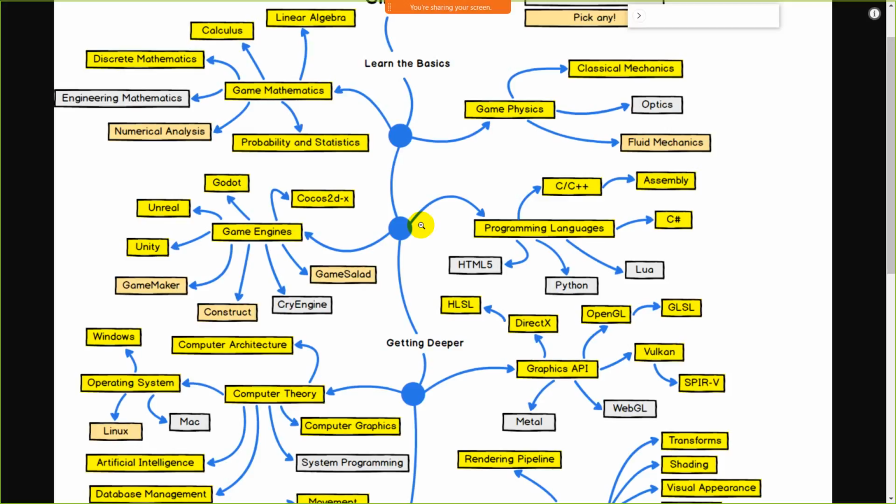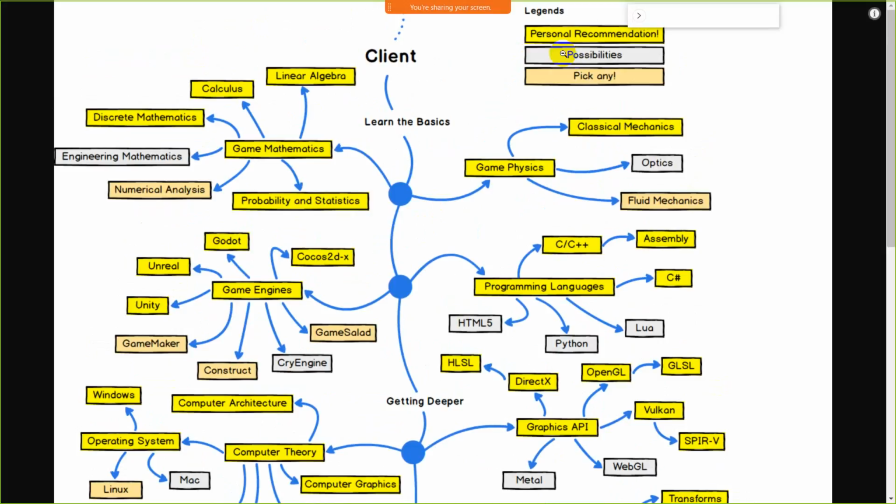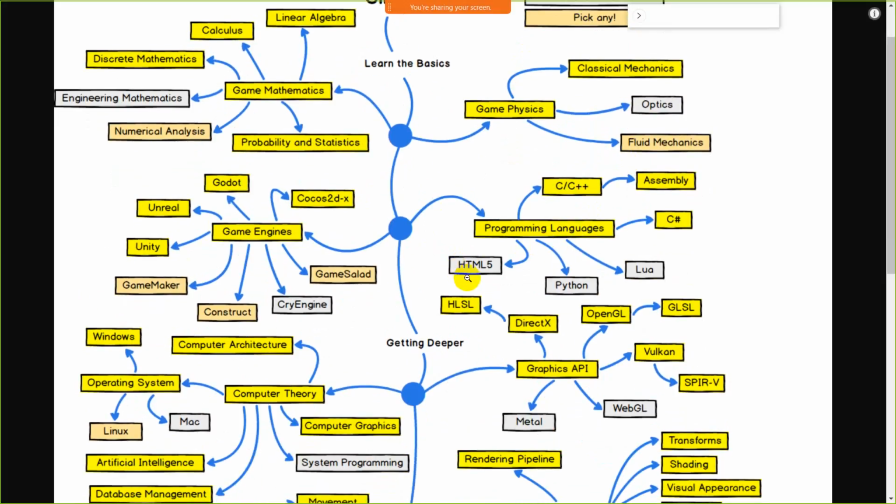After that, if you learn languages like HTML5, Python, Lua, it will be a plus point for you. Okay, it's not necessary, but as we know, guys, each and every company works on a particular domain. Like if you take two companies, A game developer company and B game developer company, A might be working on C++ and the other company on Python or Lua.